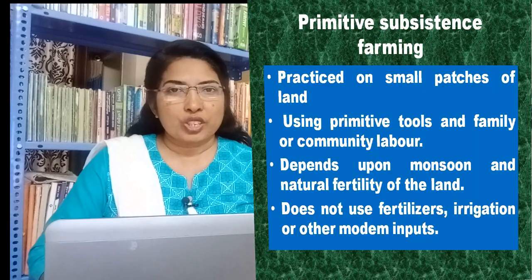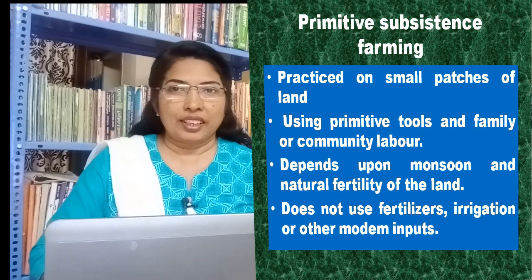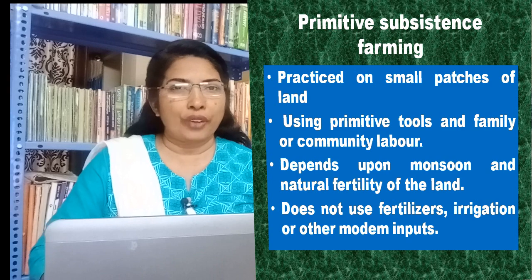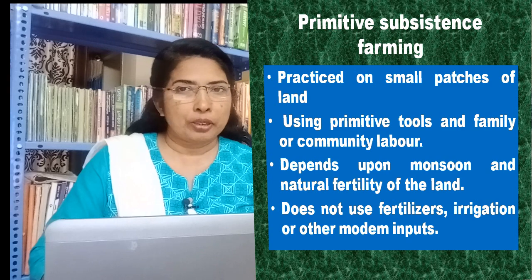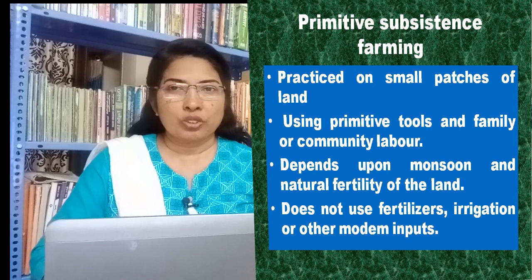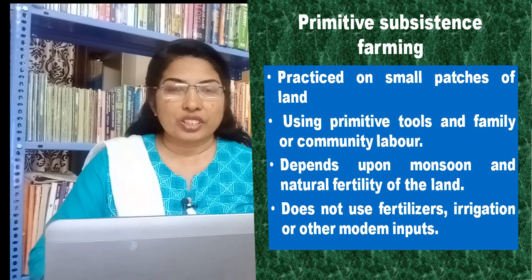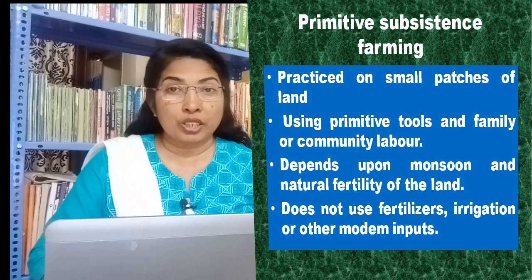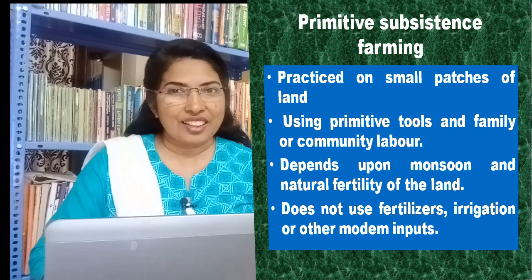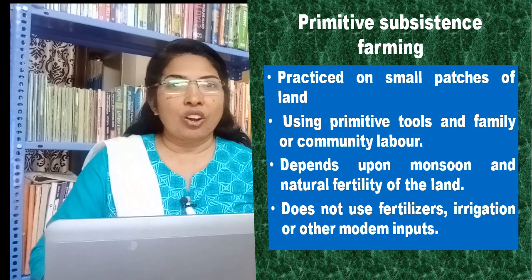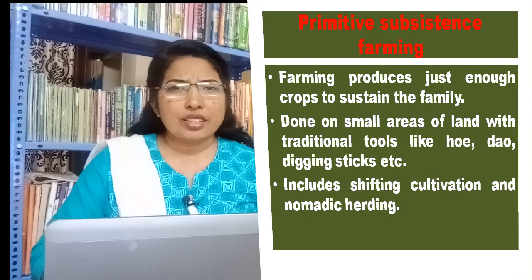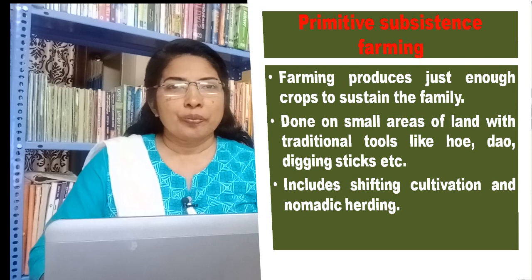This type of farming is practiced in few pockets of India on small patches of land using primitive tools and family or community labor. Primitive subsistence farming depends upon monsoon and natural fertility of the land. In primitive subsistence farming, the farmer does not use fertilizers, irrigation or other modern inputs. This type of farming produces just enough crops to sustain the family.